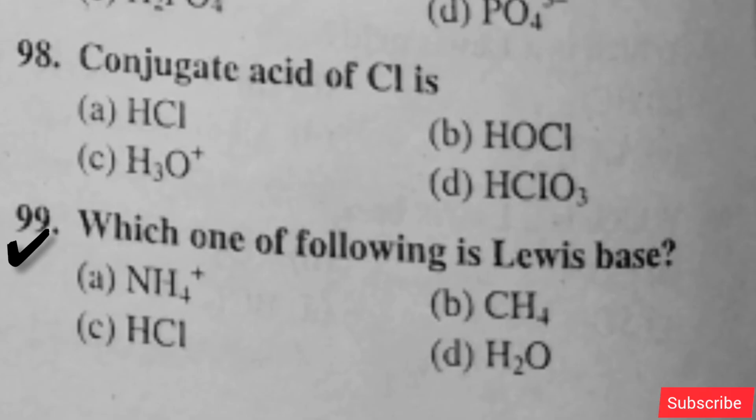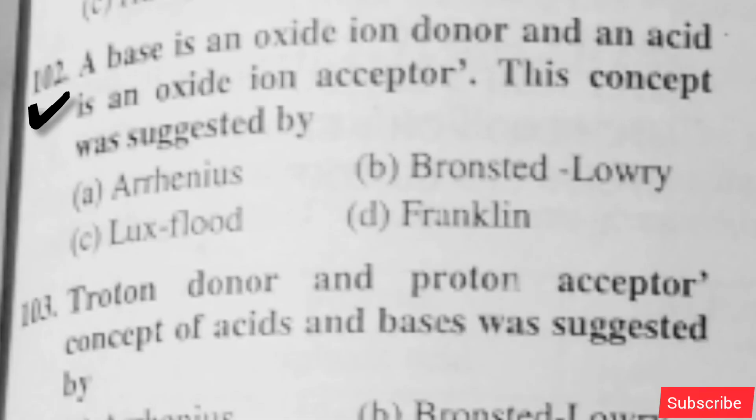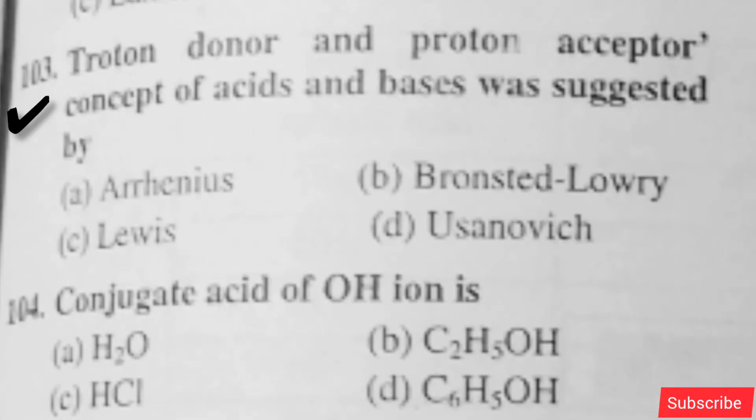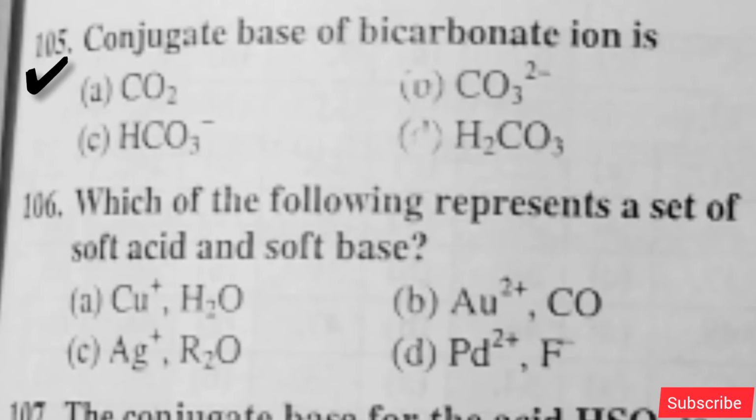Which one of the following is a Lewis base? Option D is right. A base is an oxide ion donor and an acid is an oxide ion acceptor. The concept was suggested by, option C is correct. Proton donor and proton acceptor concept of acids and bases are suggested by, option B is right. Conjugate acid of OH- ion is, option A is right. Conjugate base of bicarbonate ion is, option B is right.